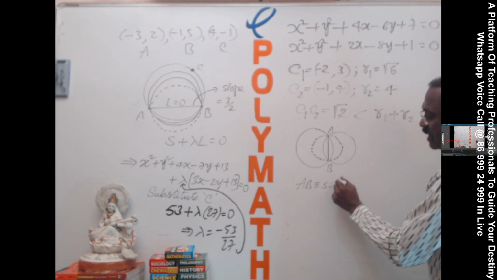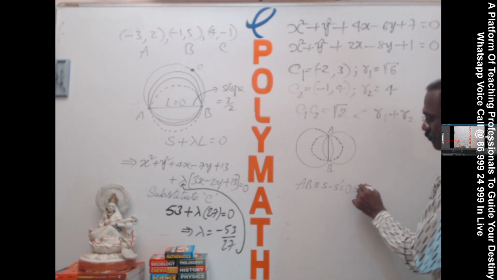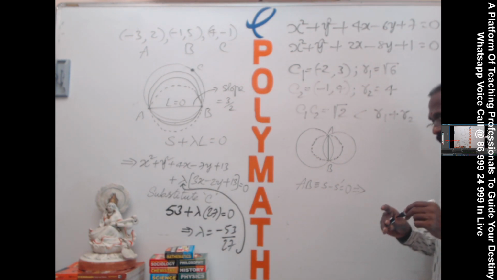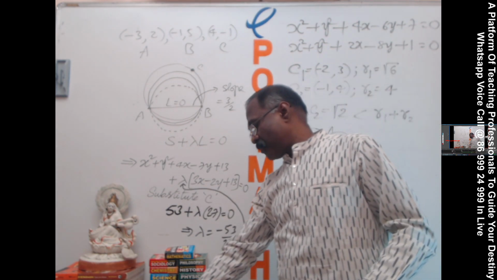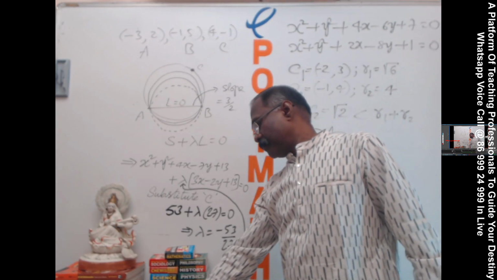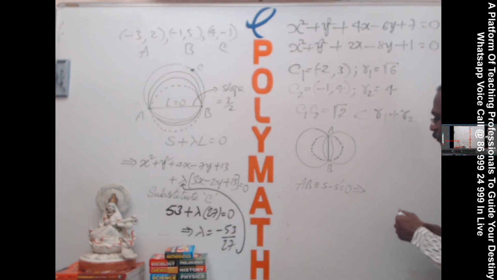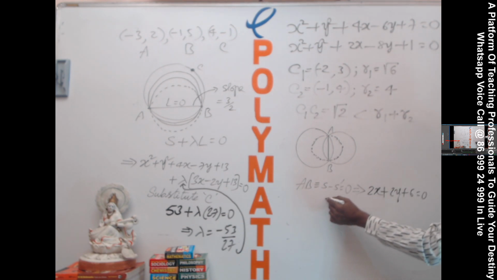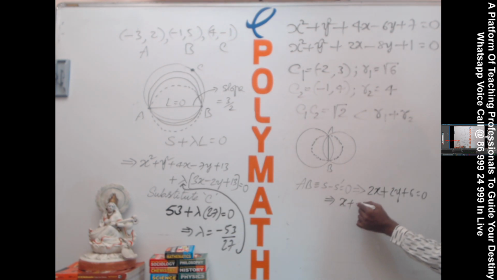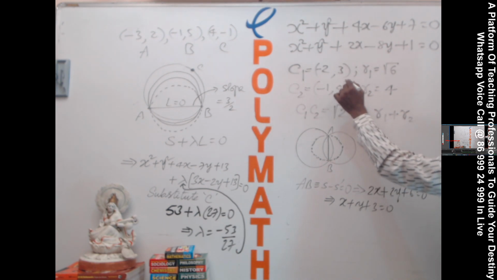It's nothing but S minus S dash equal to 0. What is S minus S dash, please? Subtract, please. Subtract 2x, subtract 2y, subtract 6, which implies x plus y plus 3 equal to 0.